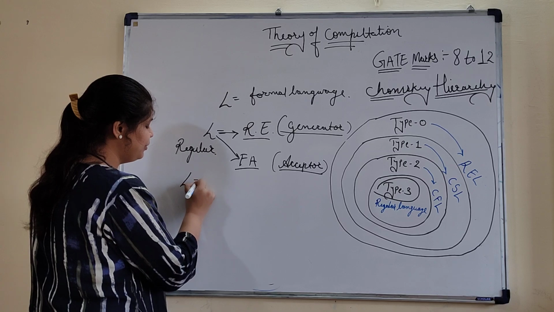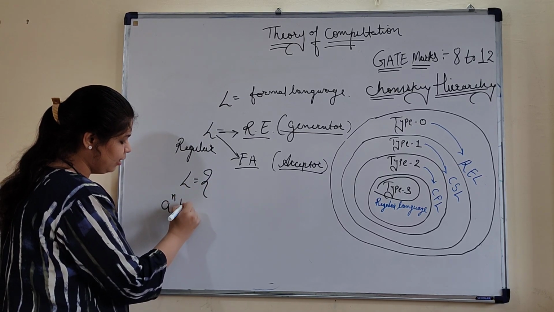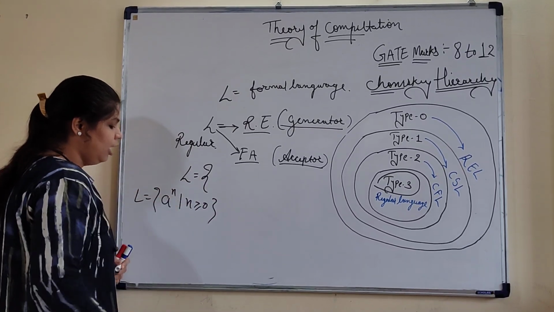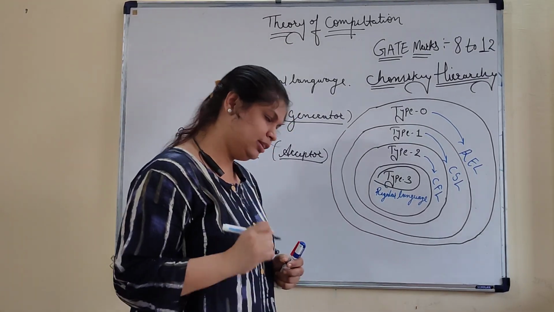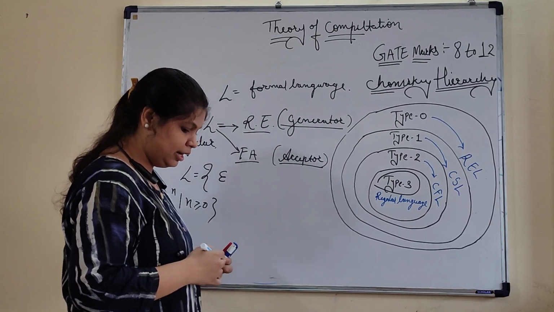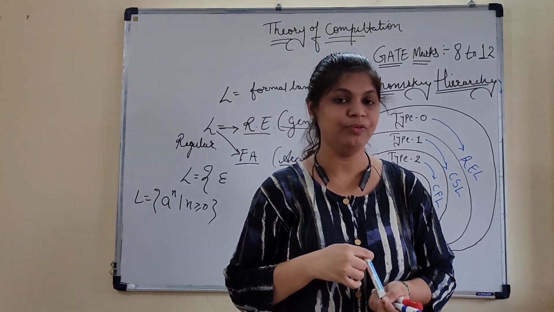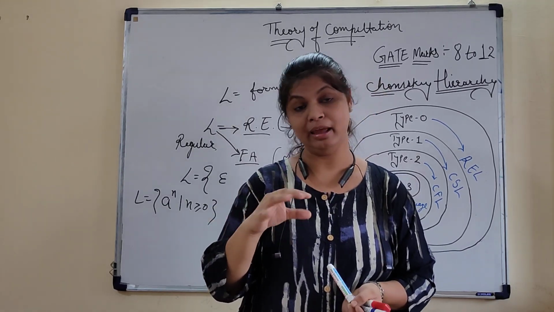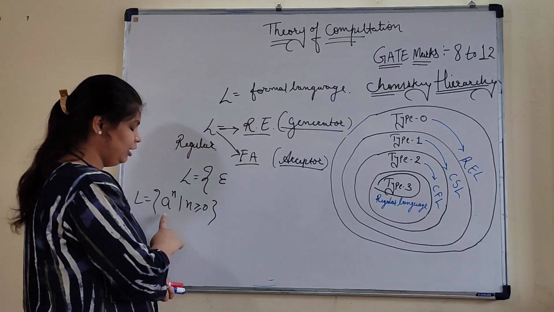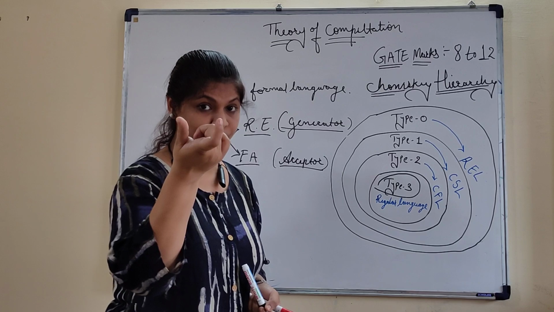Like if I want to represent this formal language, in this formal language, the occurrence of n is greater than or equal to 0. If I make the set for this particular language, the first value is nothing, that is null. In the theory of computation or in set values, we can represent null or empty with the help of epsilon. So this is nothing but the zero occurrence of any particular value or any particular string. We can use the word string.